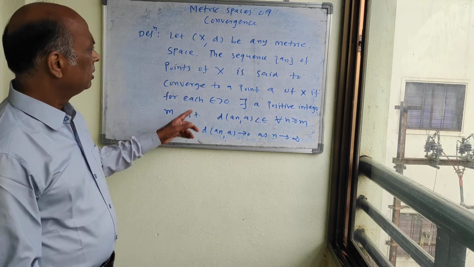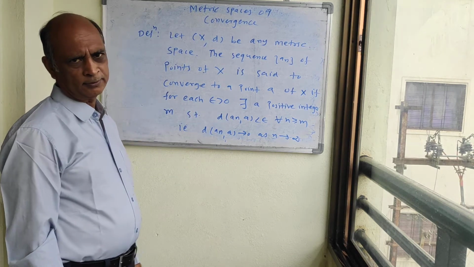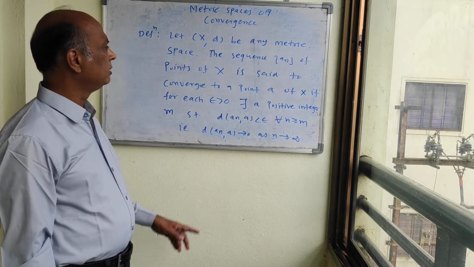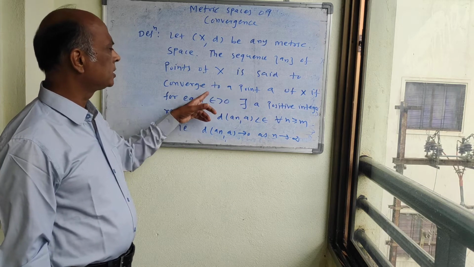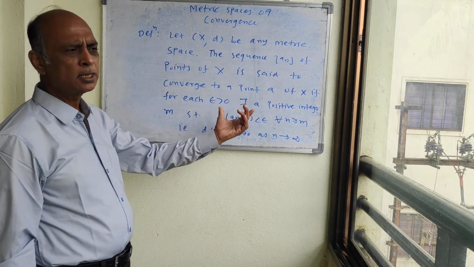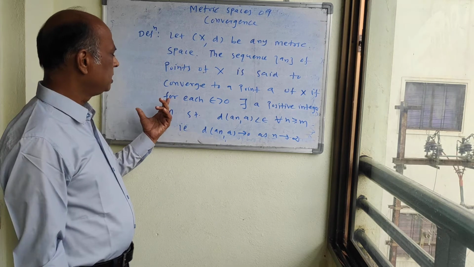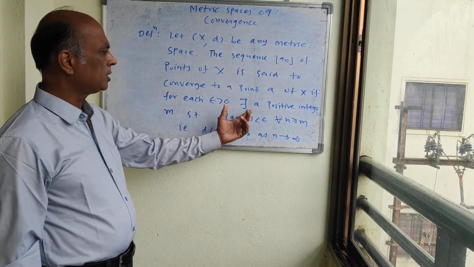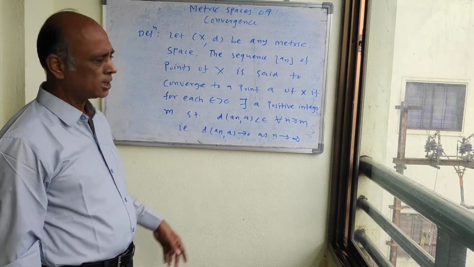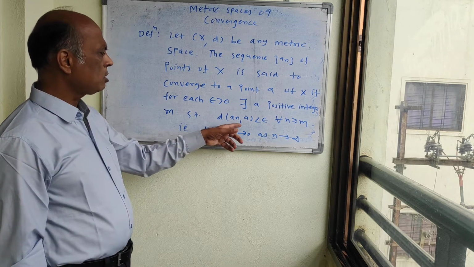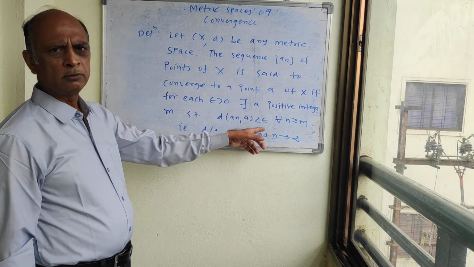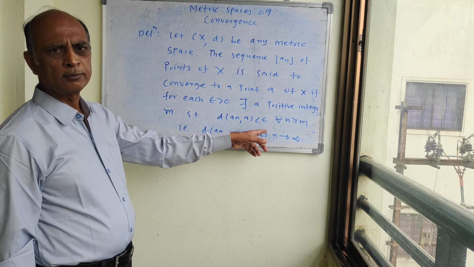So let (X, d) be any metric space. Then the sequence {an} of points of X is said to converge to a point a of X if for each epsilon greater than 0 there exists a positive integer m such that d(an, a) < epsilon for all n greater than or equal to m.